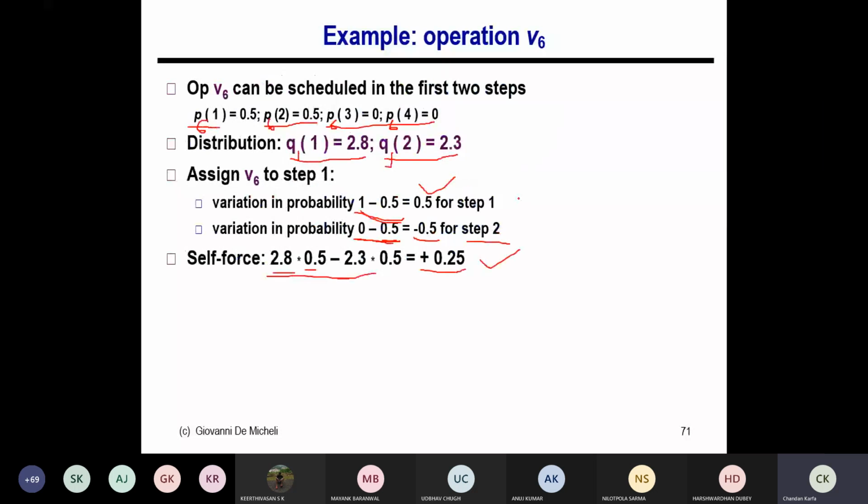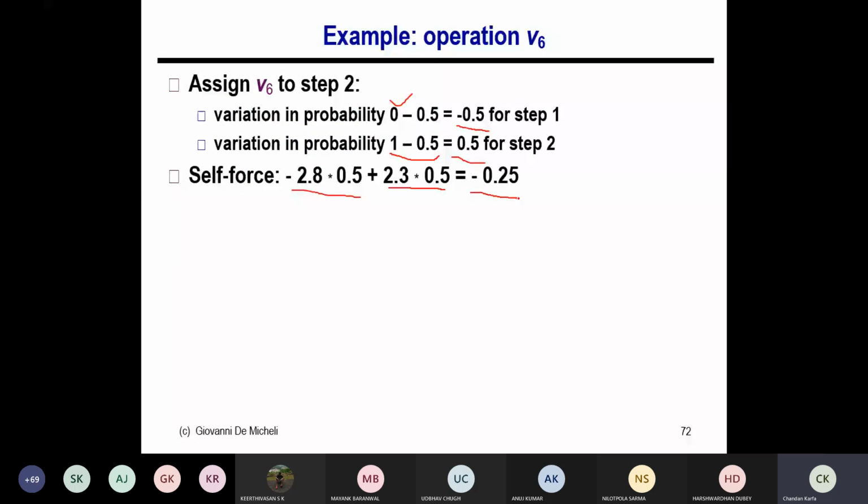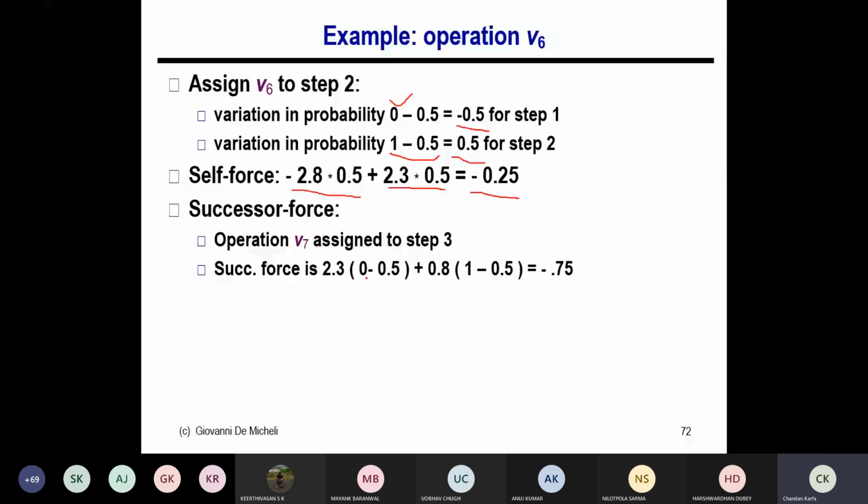Now you know that it has an impact on the successor, because node 7 could earlier be scheduled in 2 and 3, but now it can only be scheduled in timestamp 3. So it will impact the successor node schedule. Let's identify the successor force. It is basically 2.3 into the variation, because it cannot be scheduled in timestamp 2, and 0.8 is the probability distribution multiplier in timestamp 3. And here it was earlier just 0.5, but the probability is increased.